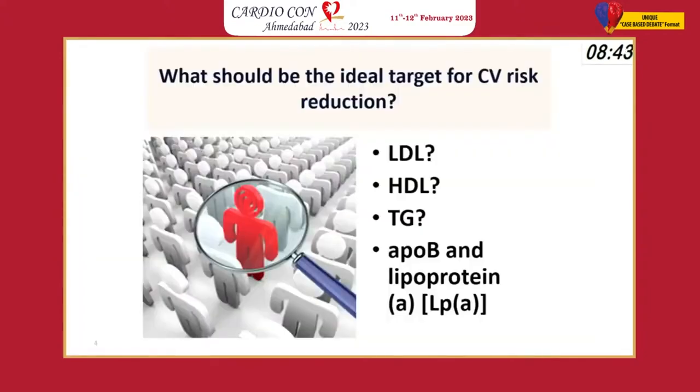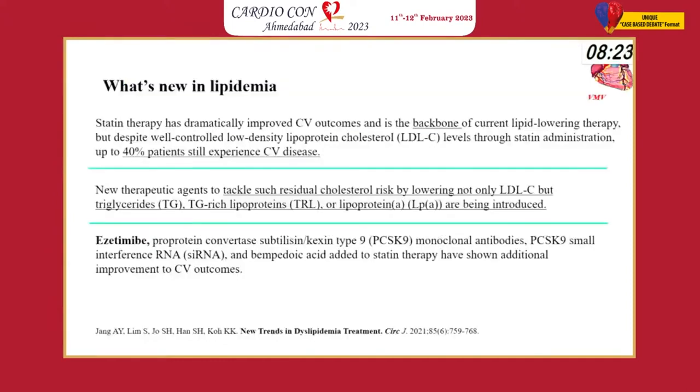So in such a case, what should be the ideal target for cardiovascular risk reduction? Only LDL? Only HDL, which is also low? Triglycerides are also high. As I said, he is a mixed dyslipidemia while on 20 milligrams of rosuvastatin. And what about ApoB and Lp(a)? So what is new in dyslipidemia has been seen.